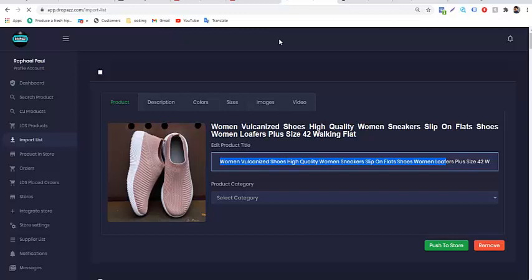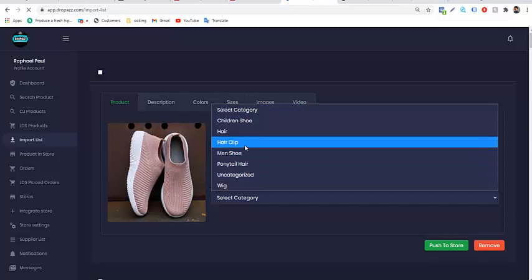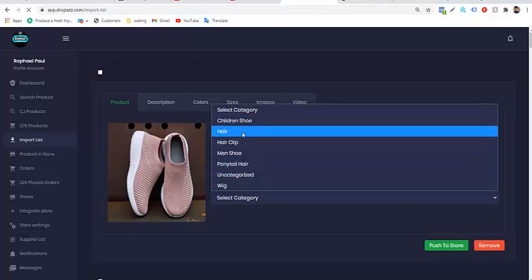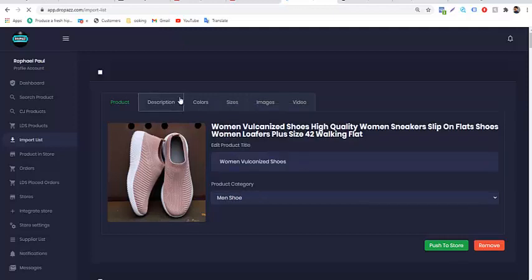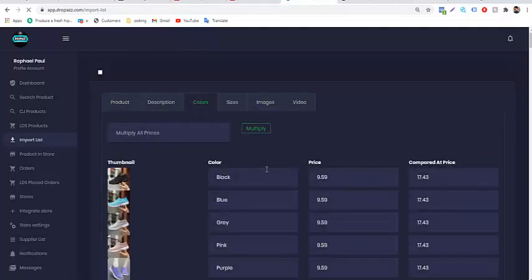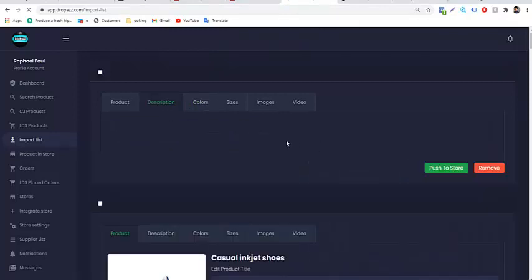So you import it, come to the import list, and edit it before you push it to your shop. The editing is pretty simple. You change the product title, make it shorter and simpler to understand, select the category of the item which you added by yourself on your own store. We are talking about shoes, men's shoes, and then under the description you will see the complete product description of the item. You can make changes there to the things that are not related to your business.